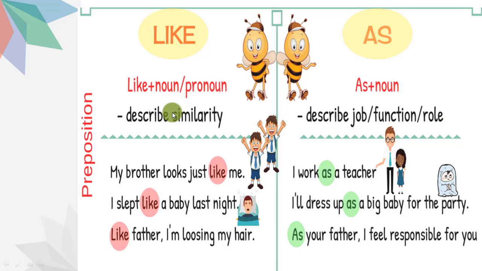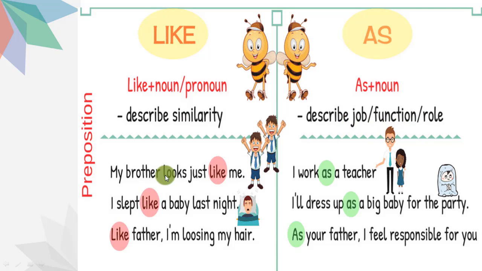The preposition can take an object like a verb. So we can say like can talk about the similarity between two nouns or two pronouns. On the other hand, as describes the similarity between the jobs of those nouns and pronouns.